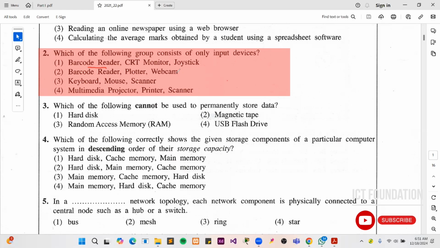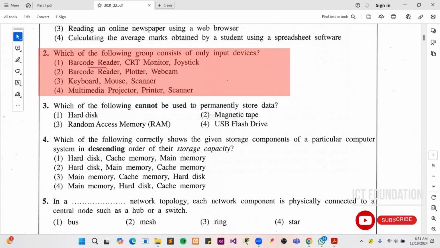That means book number, product number, expiry date. There are several details that can be stored within the barcode. According to the barcode, the system will find more than one detail. So barcode reader is a kind of input device.